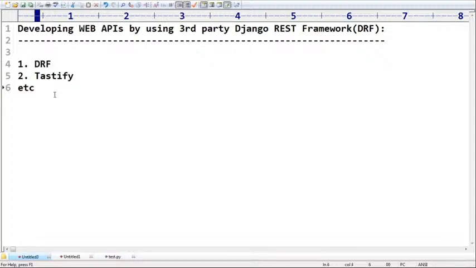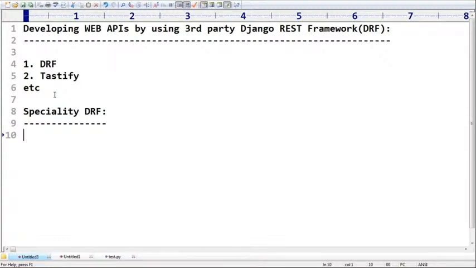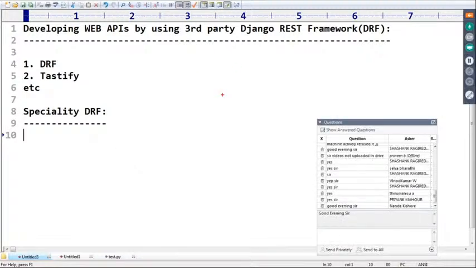Next, what is the specialty? What is the specialty of Django REST framework, sir? What is the specialty for this Django REST framework? Very, very simple, sir. Do you know, sir? I developed one API. Assume that in the last sessions we developed one API, sir. We developed API. Do you know how to test the functionality of this API?